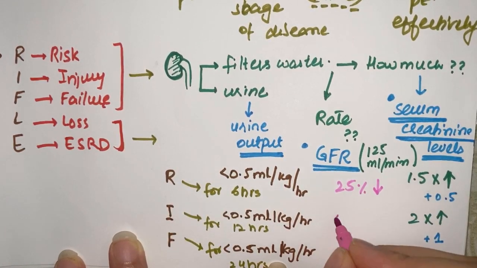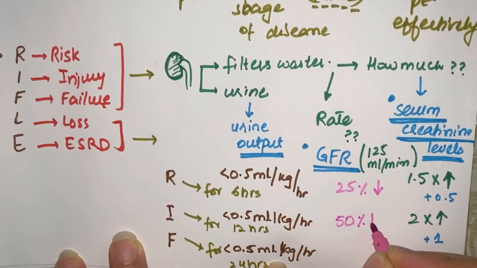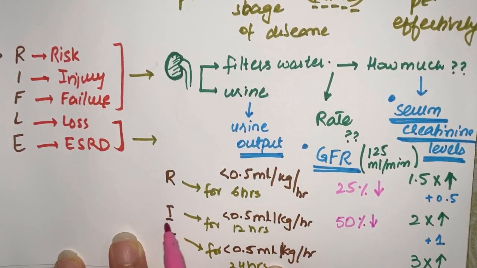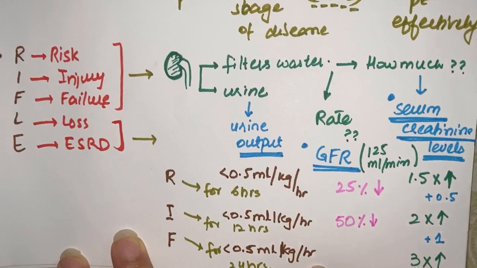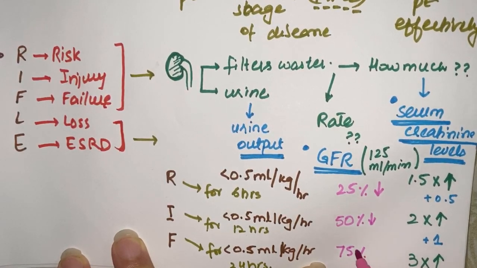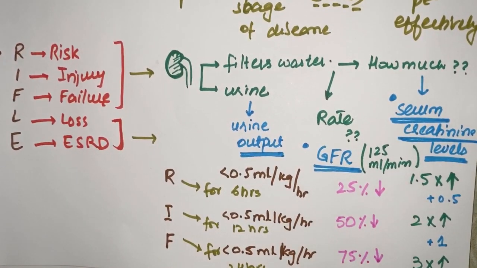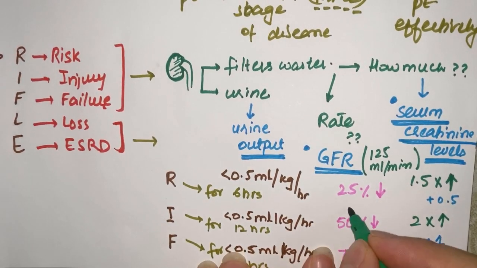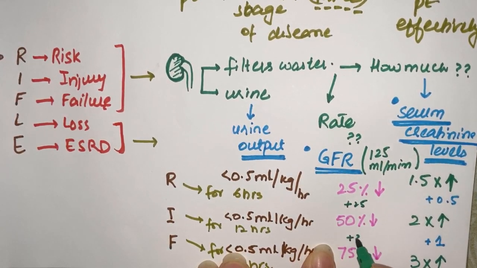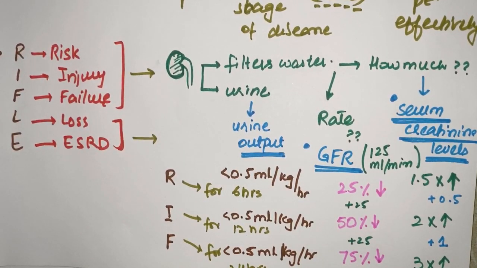Add 25 to it. If it is reduced by 50%, then the patient is at the state of injury, and add 25. If it is reduced by 75%, then the patient is at the stage of failure. So what we have to do here is we are just adding 25s. This is just a very easy way that you can never forget these whole values.